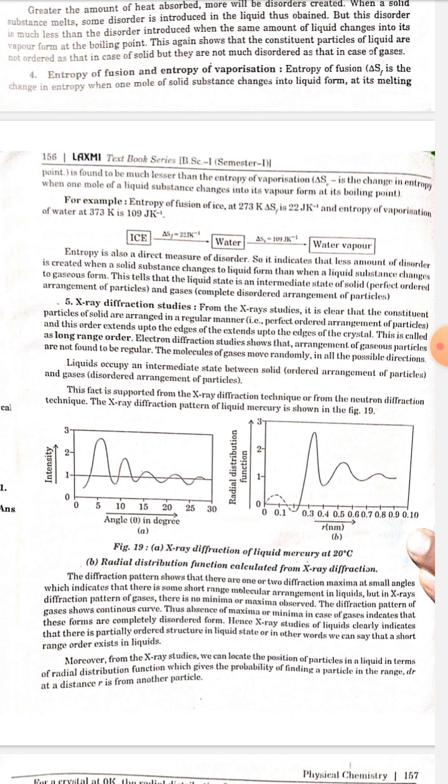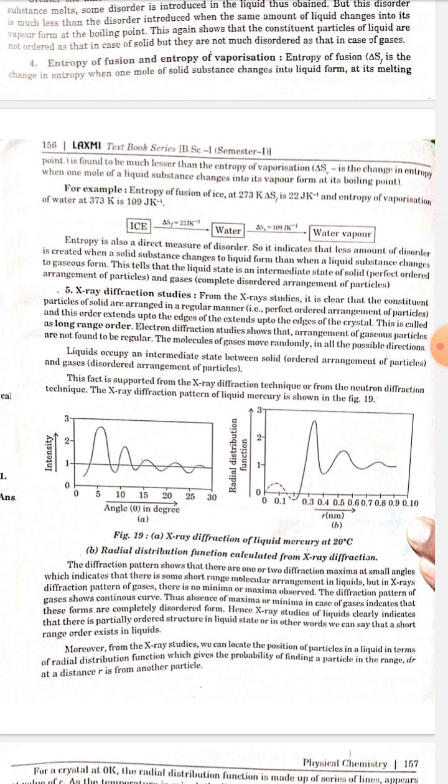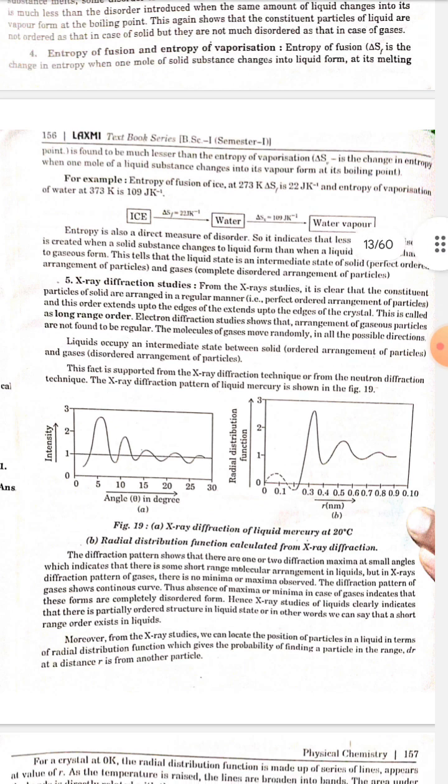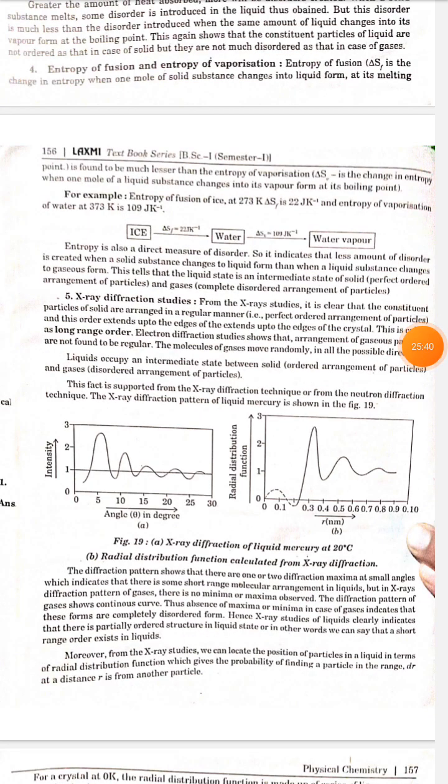For example, entropy of fusion of ice at 273 Kelvin, delta SF, is 22 joule per Kelvin, and entropy of vaporization of water at 373 Kelvin is 109 joule per Kelvin. Entropy is also a direct measure of disorder, so it indicates that less disorder is created when a solid changes to liquid form than when a liquid changes to gaseous form. This tells that the liquid state is an intermediate state of solid, perfectly ordered arrangement of particles, and gases, completely disordered arrangement of particles.